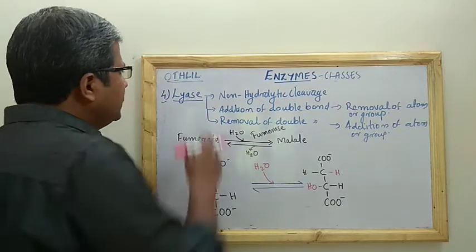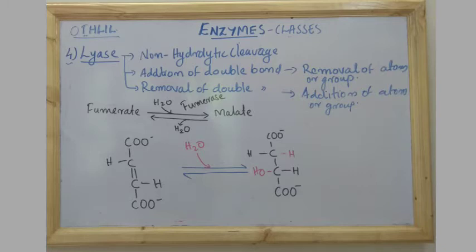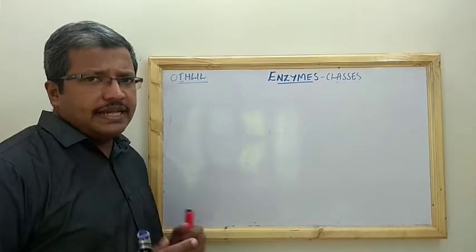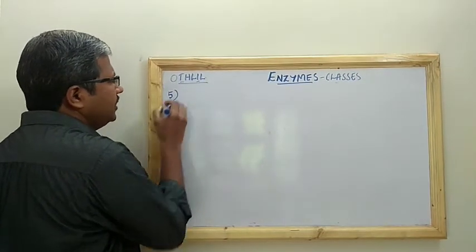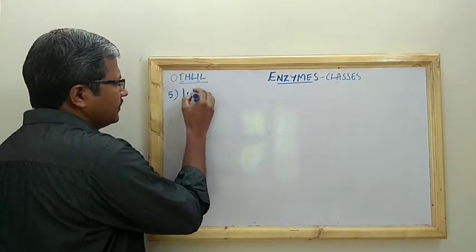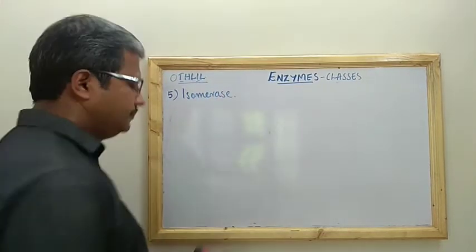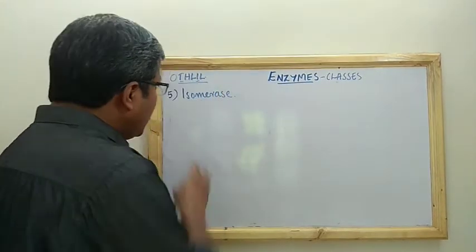Now let us move to the fifth class of enzyme. The fifth class of enzyme is isomerase.